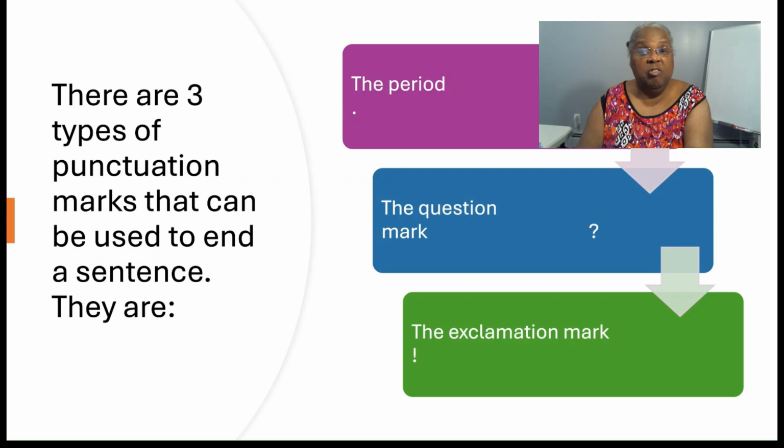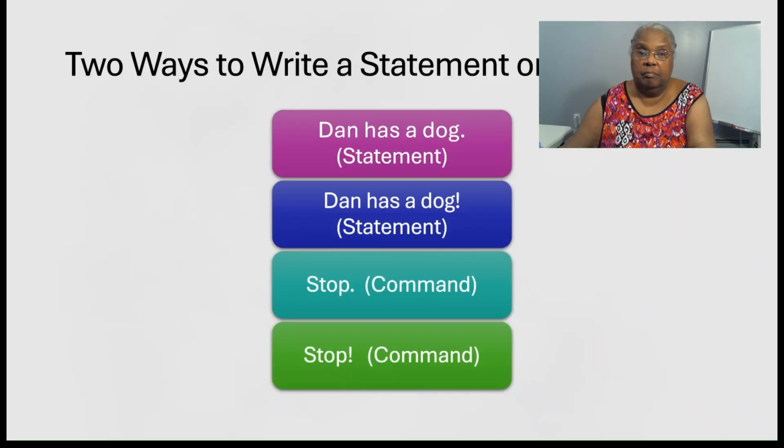The three types of punctuation marks that can end a sentence are the period, the question mark, and the exclamation mark. There are two ways to write a statement or a command.